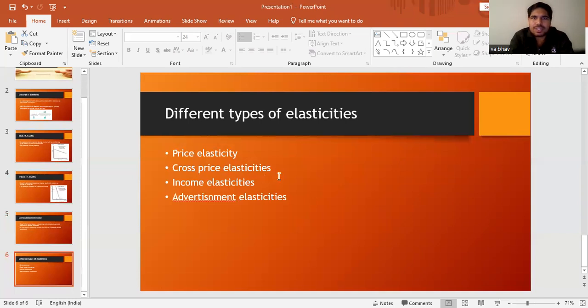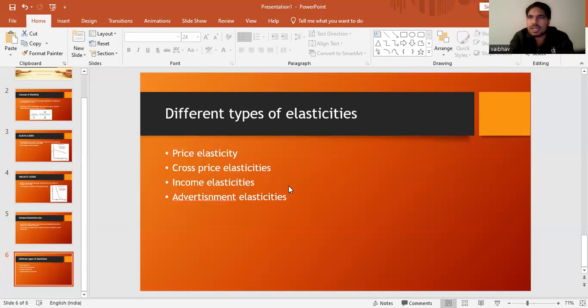Next is cross price elasticity. Sometimes there are two different products and both of them are interdependent. Suppose the price of product X increases, then most people won't purchase product Y. So the quantity demanded of Y will decrease when the price of X increases.